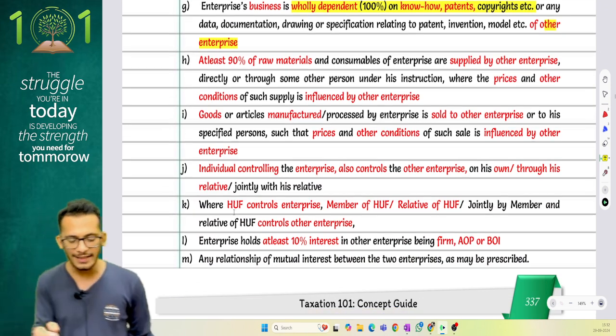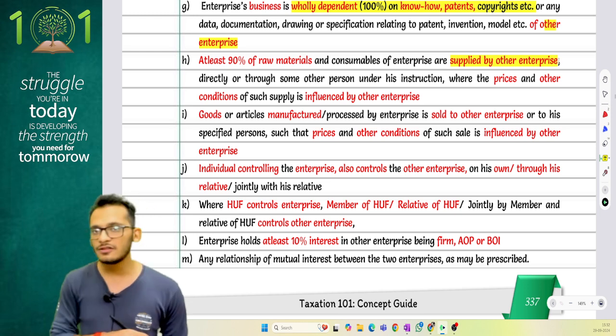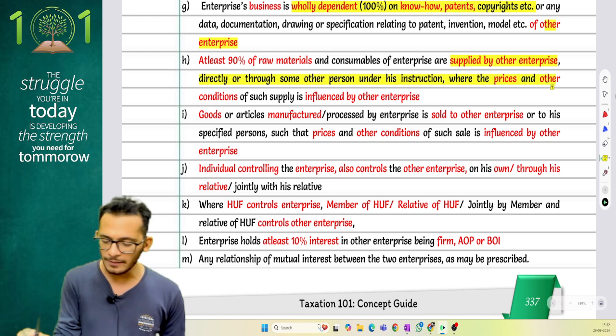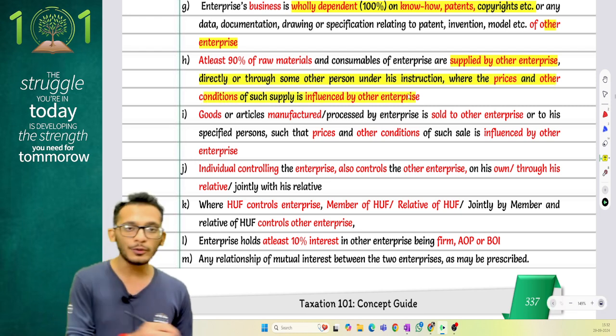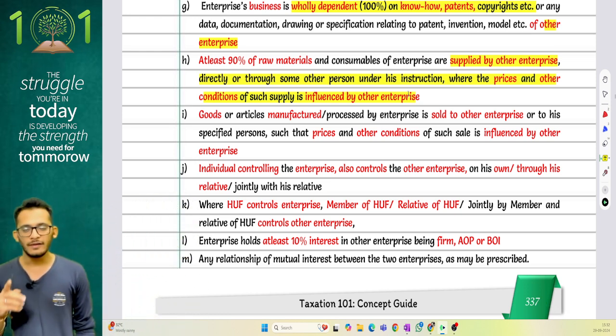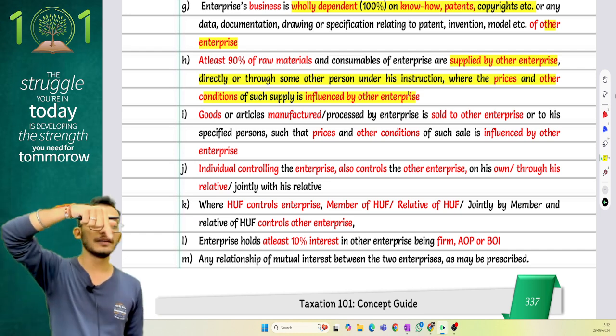Next, at least 90% of the raw materials are supplied by this enterprise, either directly or through some other person, where the prices and other conditions are influenced by the other enterprise. Meaning 90% of my materials are coming from one person. If it is not, it is coming from another person, but for the other person also, this person is giving instructions.